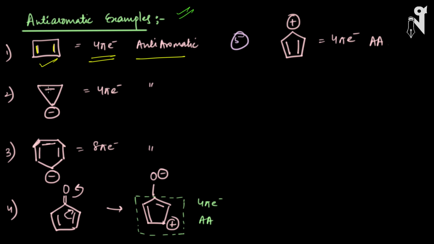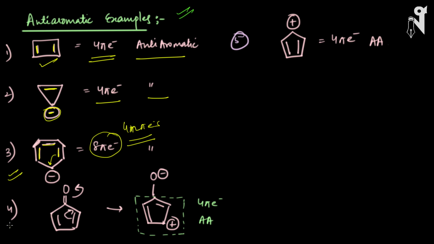Look at this. This pi bond is in conjugation with this negative charge. So there is resonance throughout the molecule. It is cyclic, it is planar. The number of electrons is 4 pi electrons, and hence it is anti-aromatic. Exactly the same way, look at the third one. I have a pi bond here, a pi bond here, a pi bond here. All these are in conjugation, and these pi bonds are in conjugation with the negative charge. So basically 8 pi electrons are in conjugation with each other. All the carbons are planar and all are in closed conjugation, but it doesn't follow the 4n plus 2 pi rule, but follows the 4n pi electrons rule, and hence this is anti-aromatic.